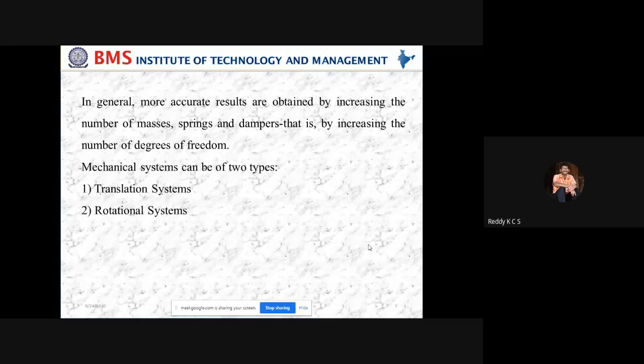So as we discussed, in general there are two types of mechanical systems: translation and rotational systems. Of course, you can have motions that combine these two. In general, more accurate results are obtained by increasing the number of masses, springs and dampers, that is, by increasing the number of degrees of freedom. So if I want accurate results, I need more elements present in the mechanical system. Here we discuss the mechanical systems.